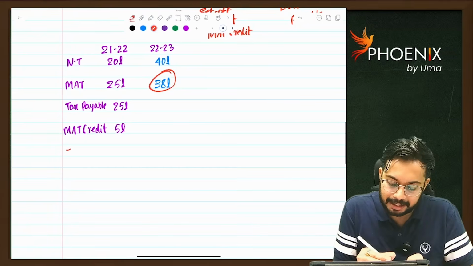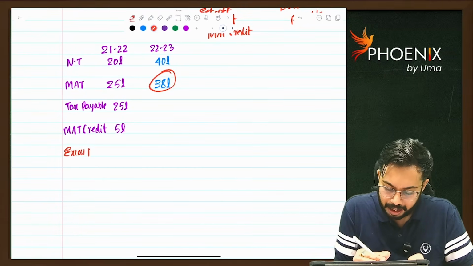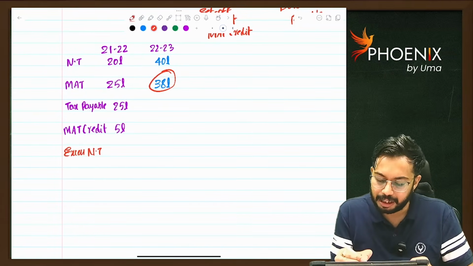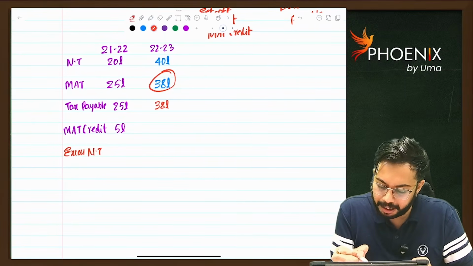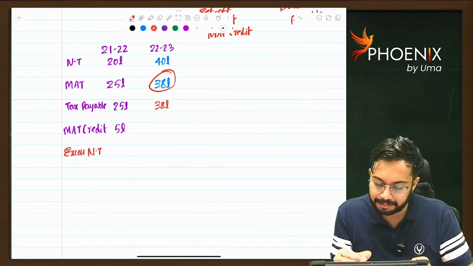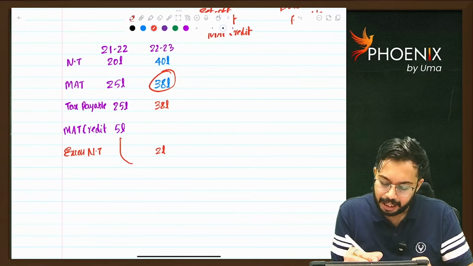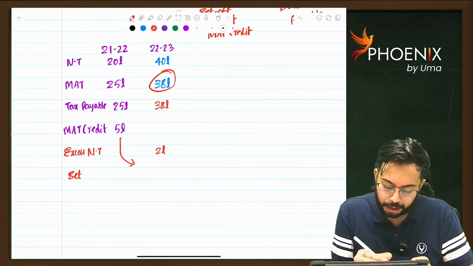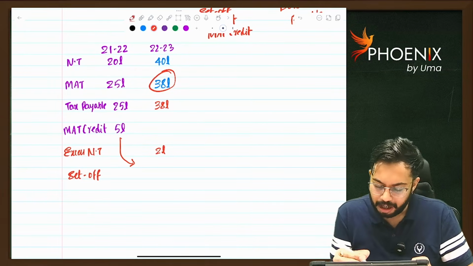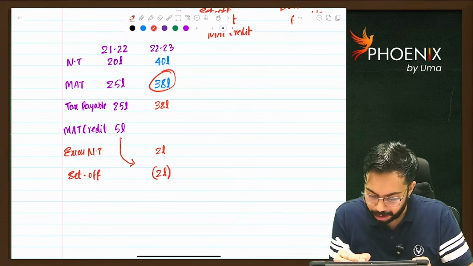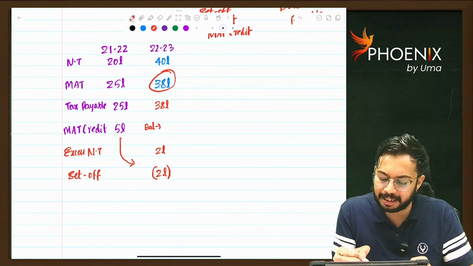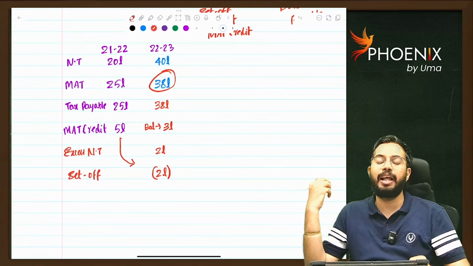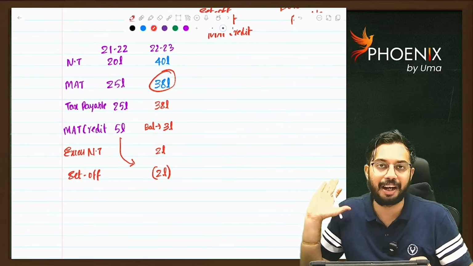How much is excess normal tax? Excess normal tax is 2 lakh rupees, correct? So minimum 38 lakhs is payable. Excess normal tax is 2 lakh rupees. Against this 2 lakh rupees, you can set off MAT credit. How much can you set off? You can set off 2 lakhs. After setting off MAT credit, how much balance is available? Balance MAT credit available is 3 lakh rupees. Are you able to understand?